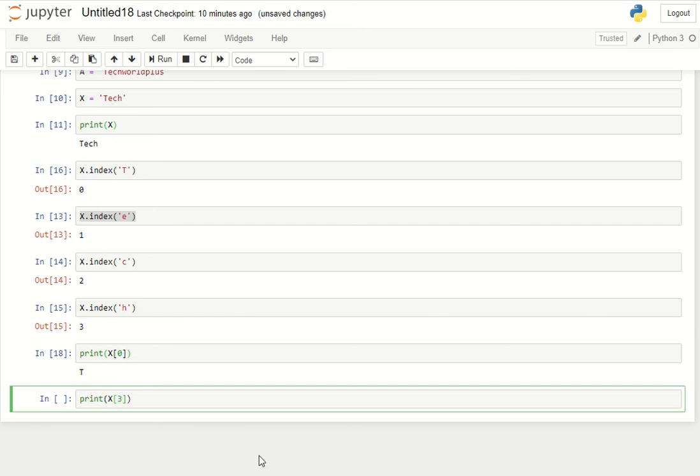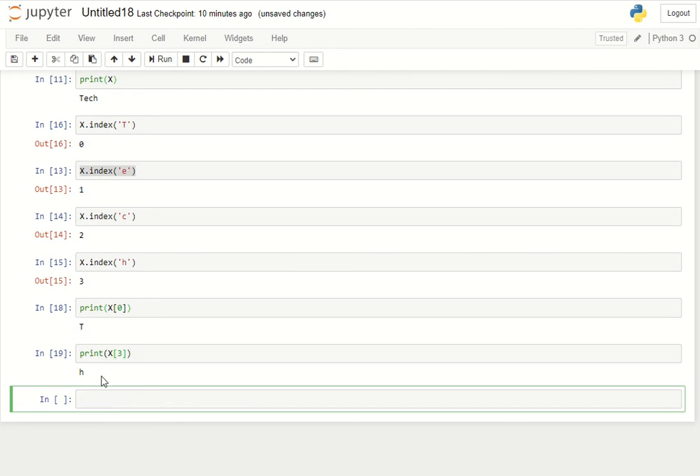Now you should be getting the h. So this is how indexing works in Python code.